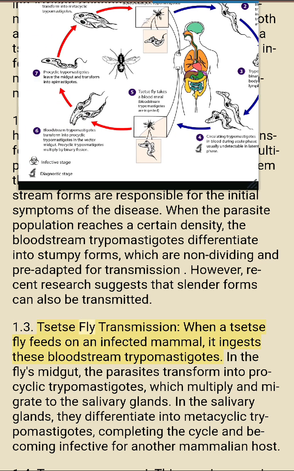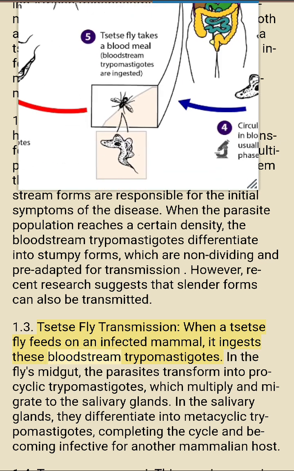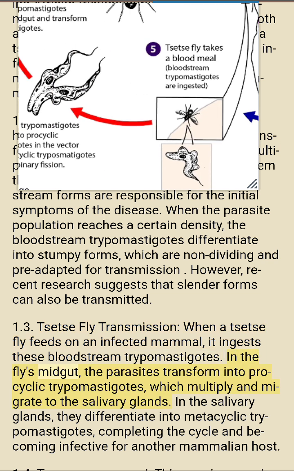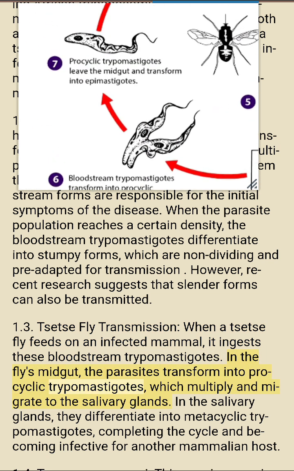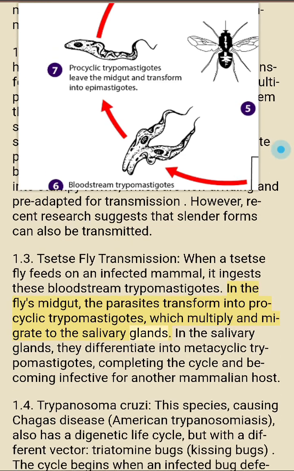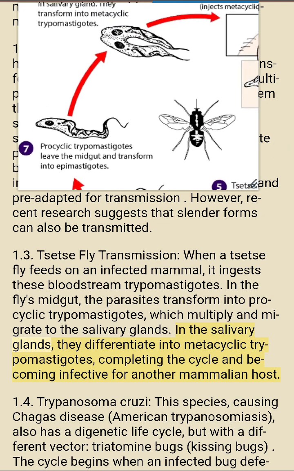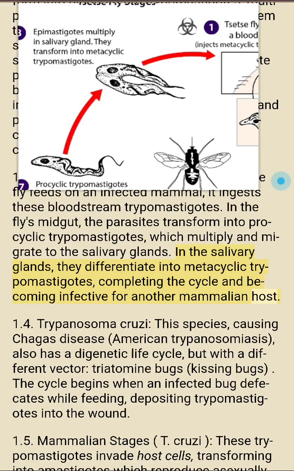1.3. Tsetse fly transmission. When a tsetse fly feeds on an infected mammal, it ingests these bloodstream trypomastigotes. In the fly's midgut, the parasites transform into procyclic trypomastigotes, which multiply and migrate to the salivary glands. In the salivary glands, they differentiate into metacyclic trypomastigotes, completing the cycle and becoming infective for another mammalian host.